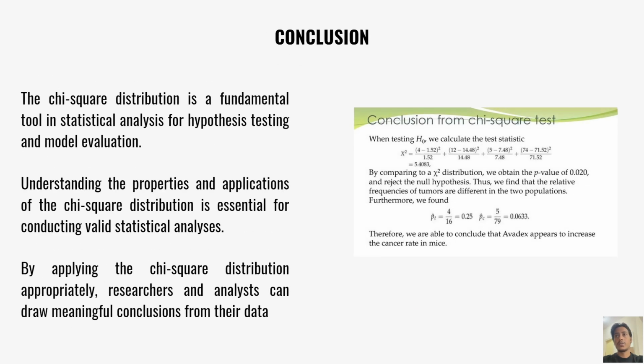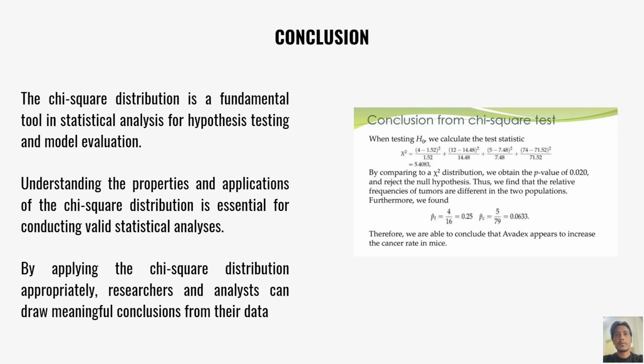So here is our conclusion. The chi-square distribution is a fundamental tool in statistical analysis for hypothesis testing and model evaluation. Understanding the properties and applications of the chi-square distribution is essential for conducting valid statistical analysis. By applying the chi-square distribution appropriately, researchers and analysts can draw meaningful conclusions from their data.